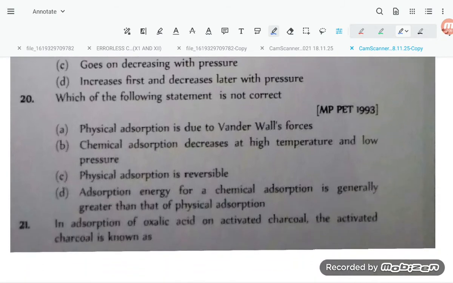Question number 20. Which of the following statements is not correct? So which is not correct? Chemical adsorption decreases at high temperature and low pressure. This is not correct. Chemical adsorption increases when the temperature increases. Okay, student, so this is the not correct one. Option number B is not correct.